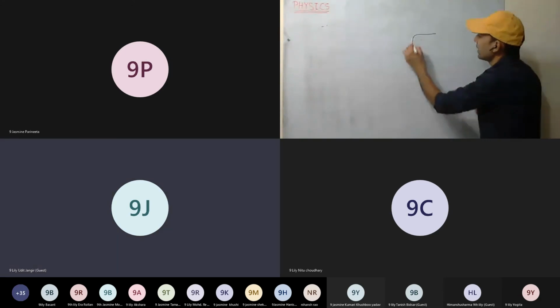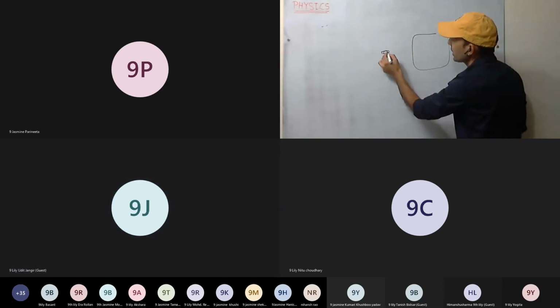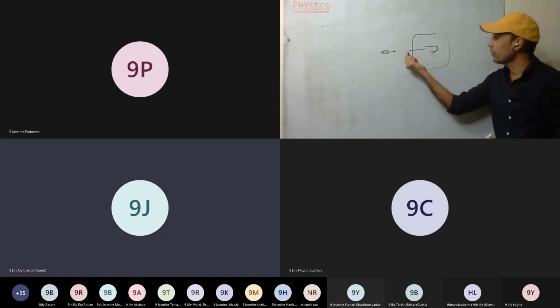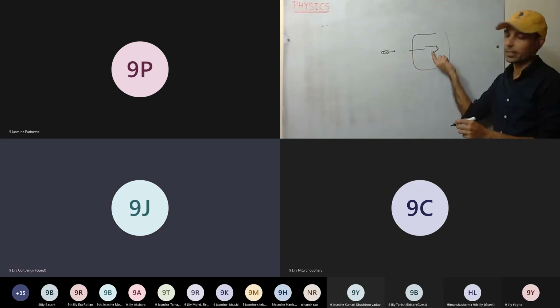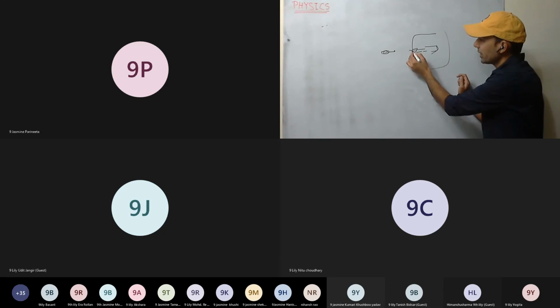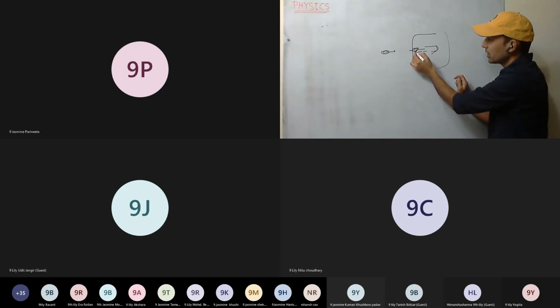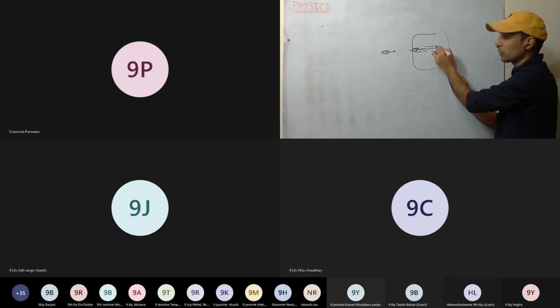You can take it like this. If we have a block, and this is our bullet, it penetrates some distance. Every moment, due to frictional force, its speed is decreasing. As it enters, the friction starts to build. Okay, leave the air resistance. The speed is decreasing, and it comes to rest.